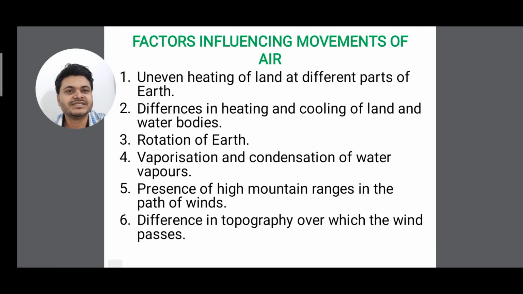Students, you can see the factors influencing the movement of air. What are the different factors? First one is uneven heating of land at different parts of earth, differences in heating and cooling of land and water bodies, as you can see in land breeze and sea breeze. Then rotation of earth, then vaporization and condensation of water vapor, then presence of high mountain ranges in the path of wind, then differences in topography over which the wind passes.